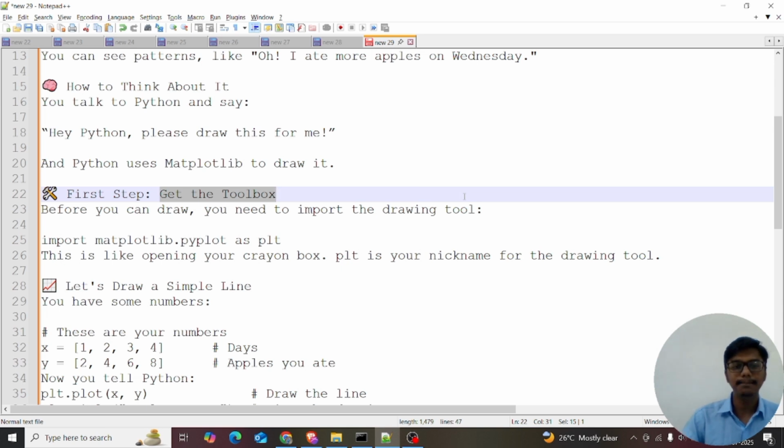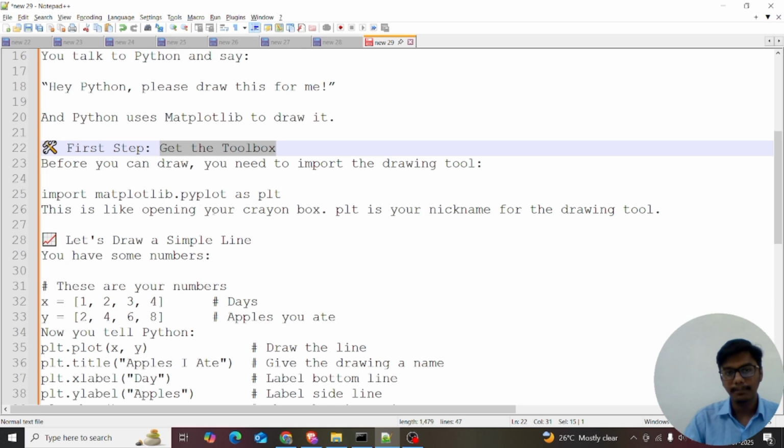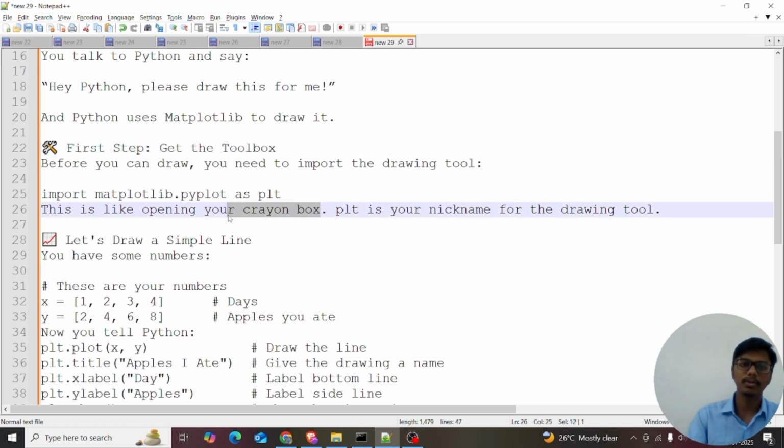So, import matplotlib.pyplot as plt. This is like opening your crayon box. We are opening our crayon box and taking one crayon, which is like a bar plot. When I take another crayon, it's like a line chart. plt is your nickname for the drawing tool. I'm just explaining so you can imagine and get comfortable with this concept.